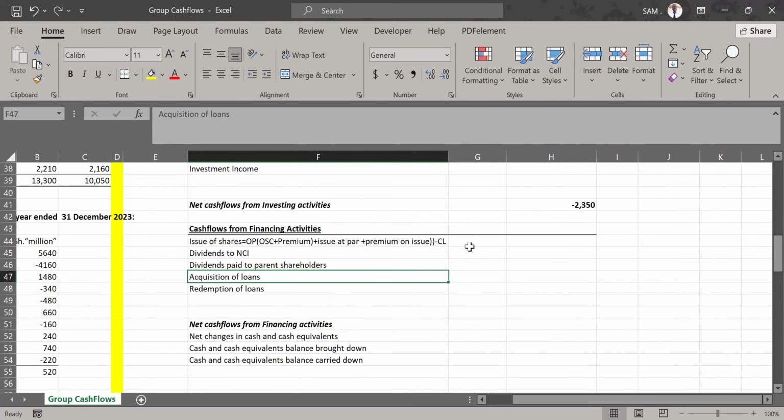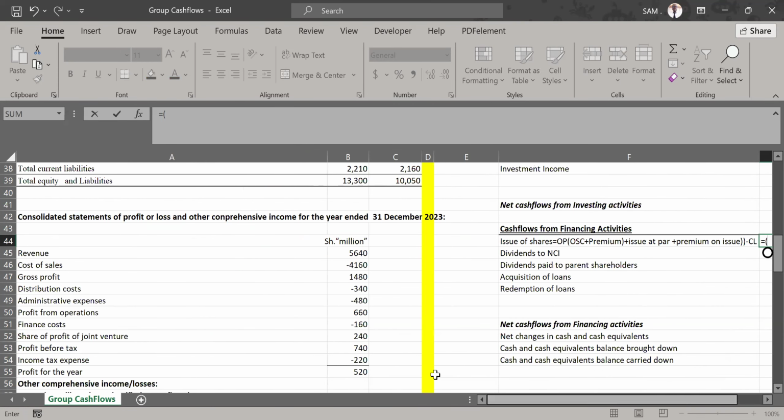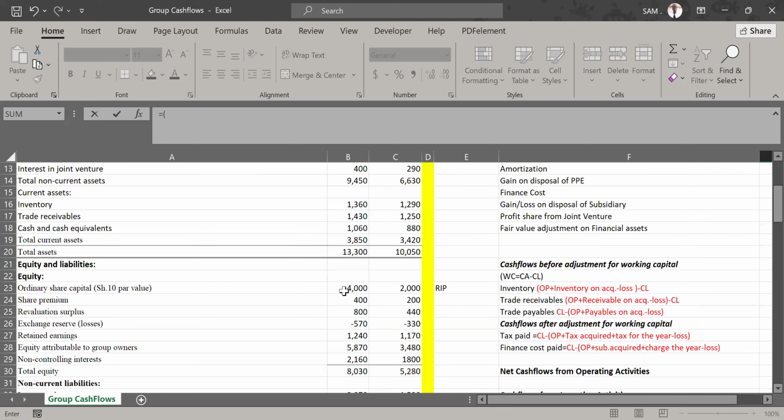So let's go and do the computation so that you see how easy it is. I would go to that cell and start with the opening balances. Where do we get the opening balances? From the statement of financial position, and we are adding both ordinary share capital and share premium accounts. Under equity and liabilities, the opening amount is 2,000 for ordinary share capital. We are adding the share premium, which I'm seeing is 200.